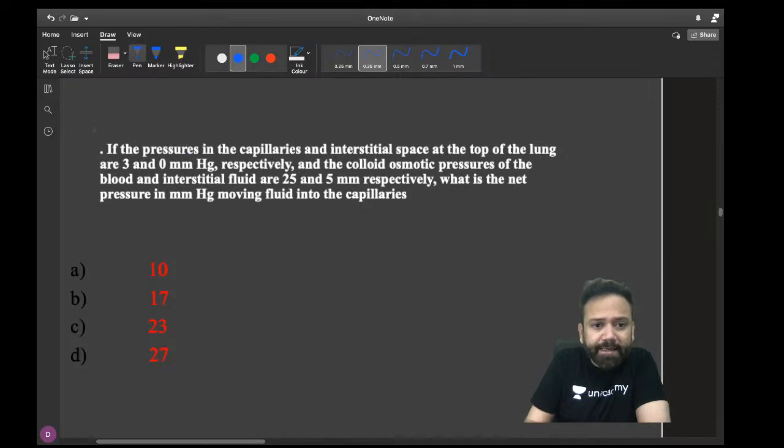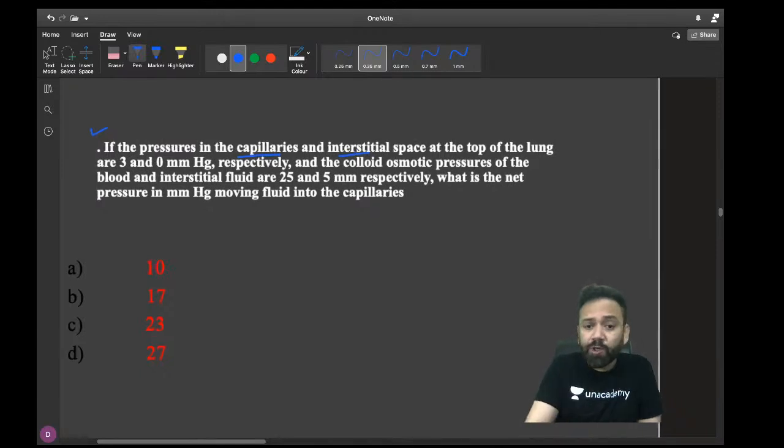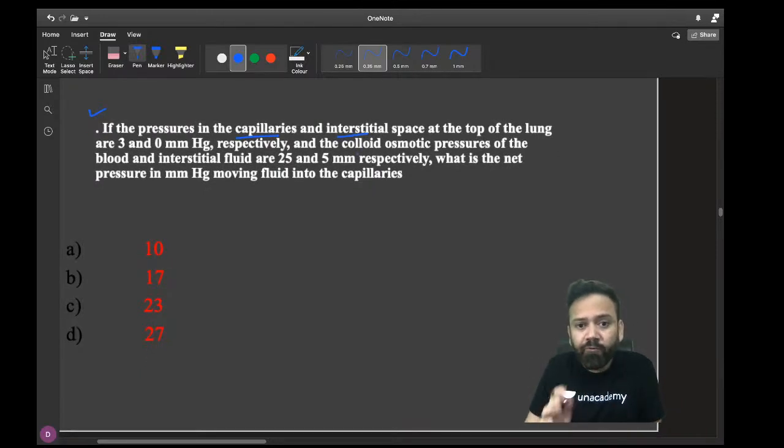If pressures in the capillary and interstitial space... Now see, every year one question is definitely from these Starling forces. These questions are very simple, very easy, but you have to make your brain very clear, because these are very simple questions. Suppose that this is your capillary,